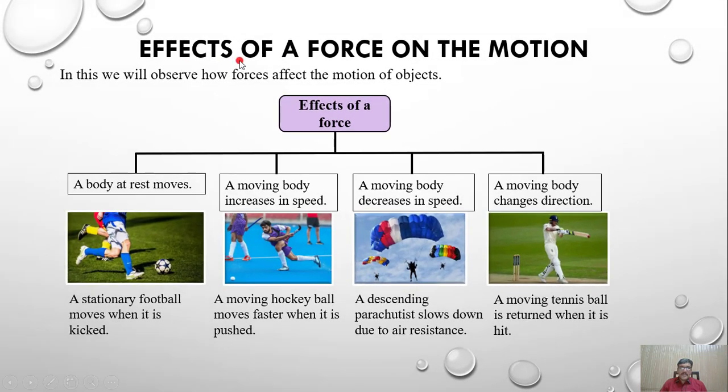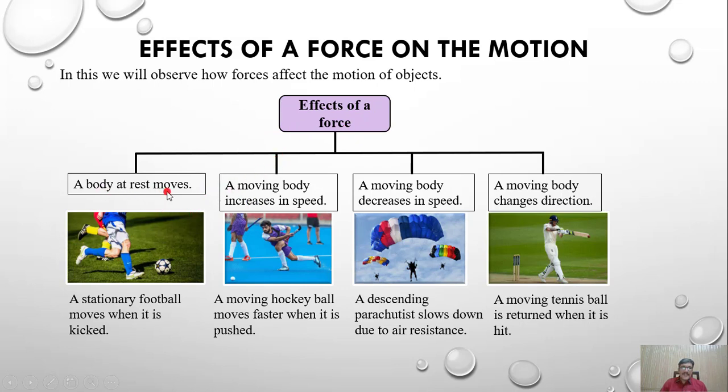Now we will see the effects of a force on the motion of a body. In this, we will observe how forces affect the motion of objects. For example, a body is moving. How may force affect that moving body? We will see it here. The effects of forces are of four types.